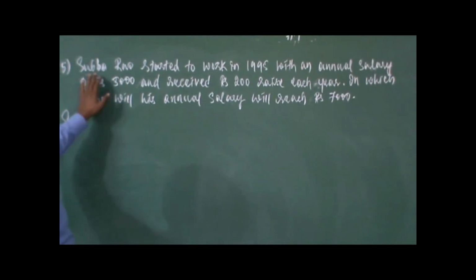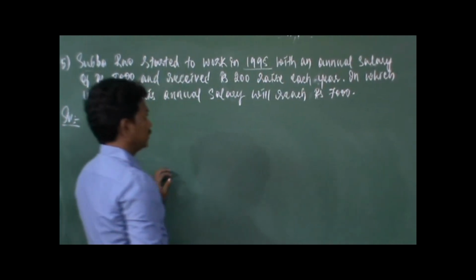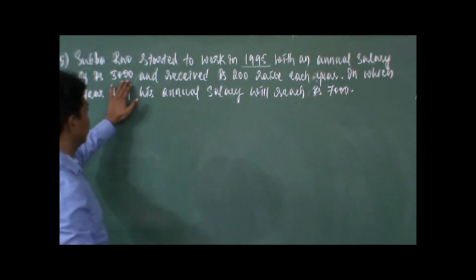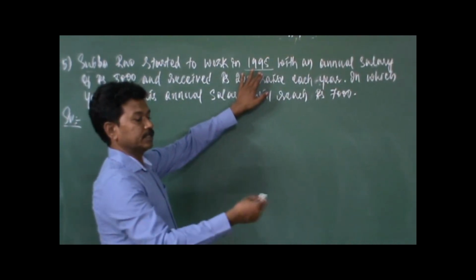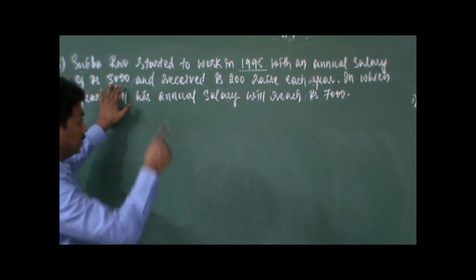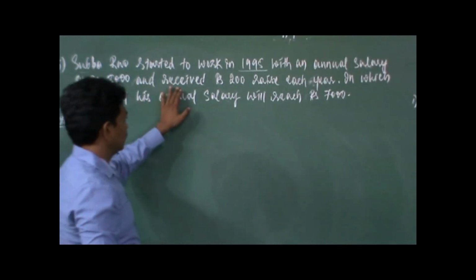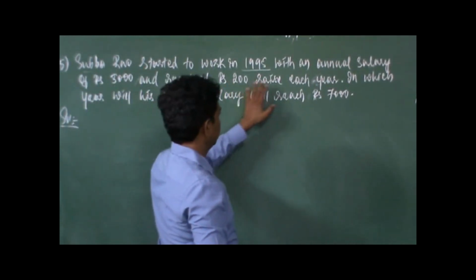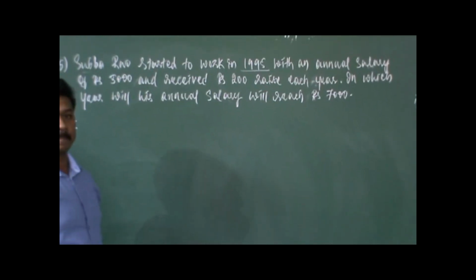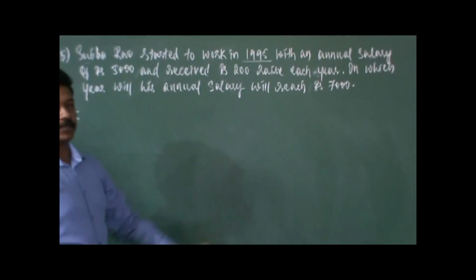Please remember this. So Subbarao started to work in 1995. This was the year he started, with an annual salary of rupees 5,000. So what is the first salary he received at the end of 1995? That is rupees 5,000. So at the end of 1995, he received 5,000 rupees, and again received rupees 200 raise in each year. So every year annual salary was raised by 200 rupees.